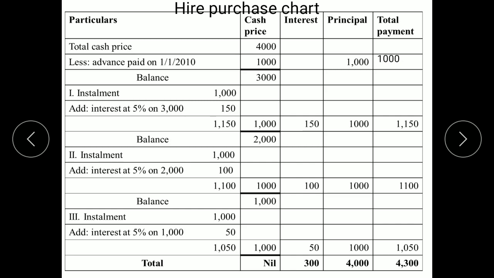Next, when the first installment is paid, we are given first installment as rupees 1,000. Now here we know that installment does not include the interest amount. So here when we are calculating interest, we will not deduct it, but we will add it to see what is the total payment to be made by the purchaser to the vendor. So here we are adding the interest. In the previous one, when interest was included, we were deducting the interest, but here when interest is not included in installments, we will add the interest.